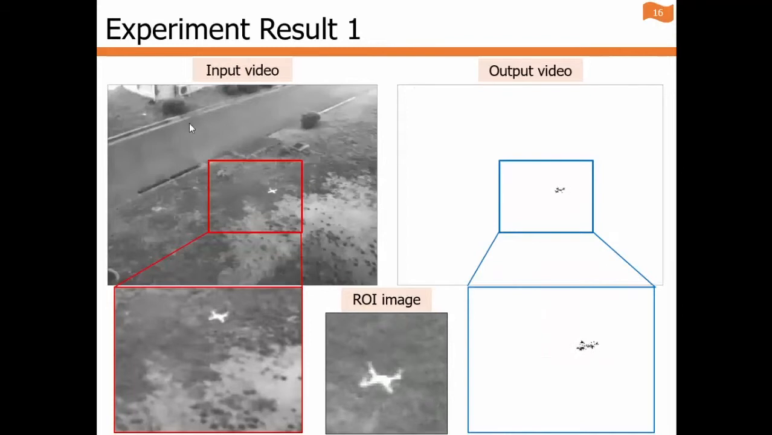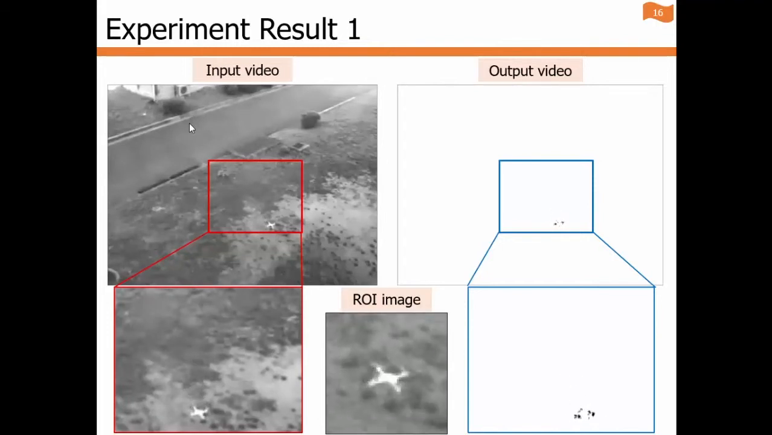And this is the result of STFT applied to all pixels. The left side shows the input video and the right side shows the vibration region video. And 60 by 60 ROI images are based on the center of gravity of the detected region. So we can see the drone's propellers region is the only thing extracted in the images.